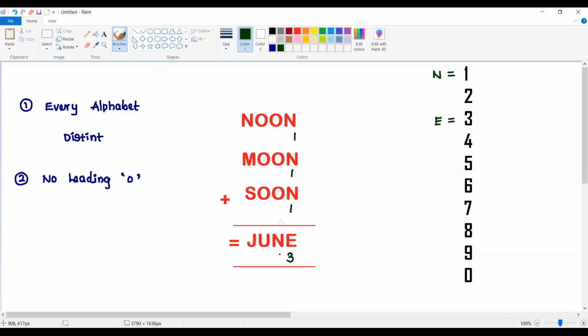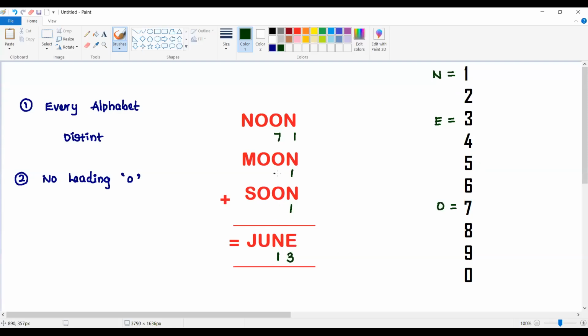Now please observe, the N value we have taken is 1. So what would be the possible value of O such that you will get a result as 1? 1 I have already taken. If you take 2, 2, 2, that will be 6, it's not giving 1. If I take 4, 4, 4, that will be 12, not possible. 5, 5, 5 will be 15, not possible. 6, 6, 6 will be 18, not possible. So if I take O value as 7, then what happens?